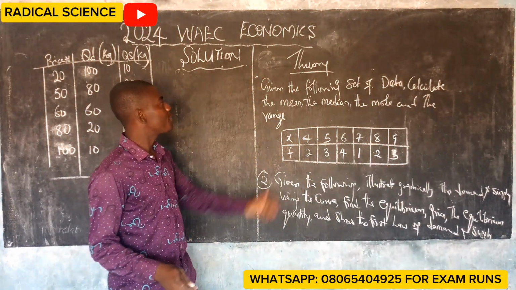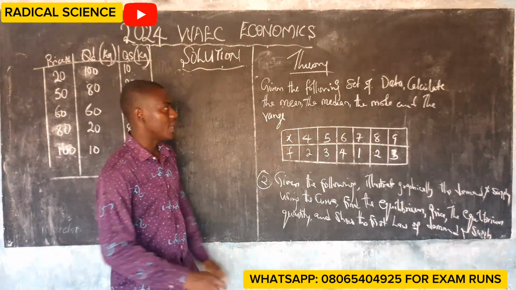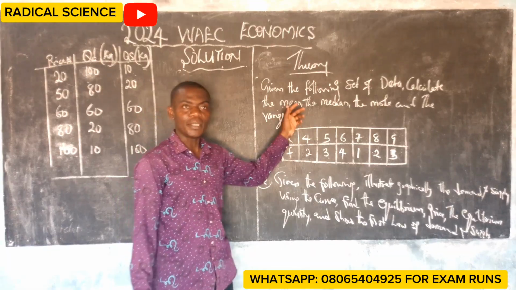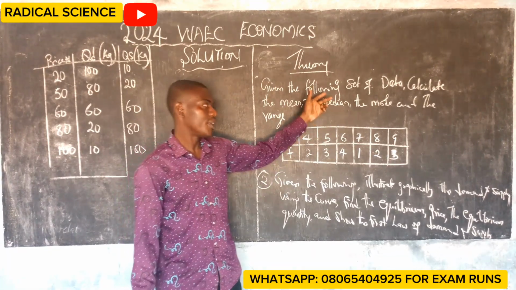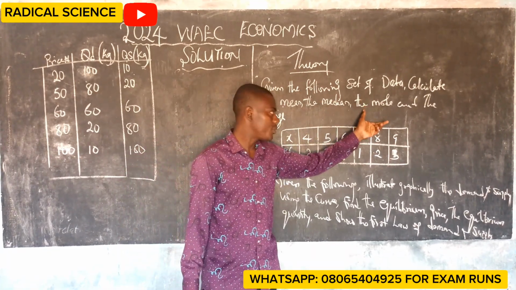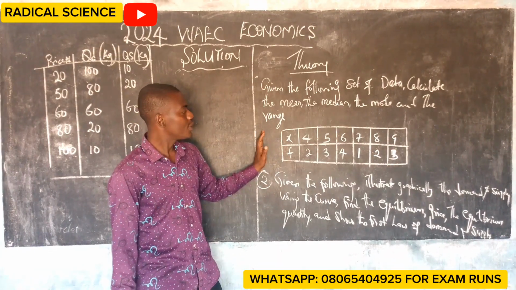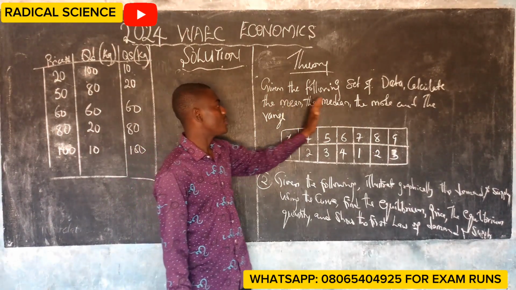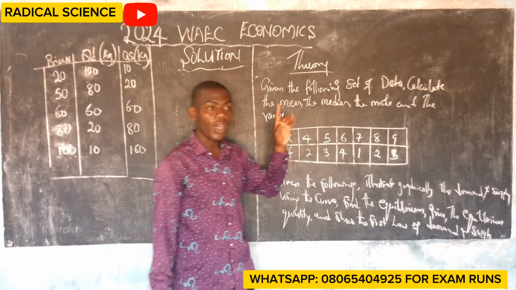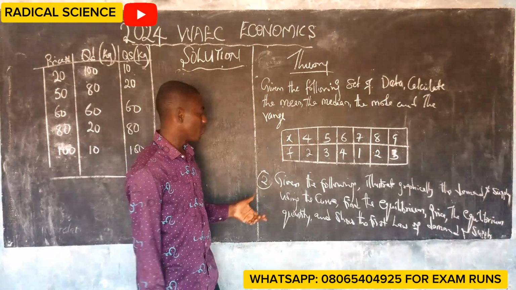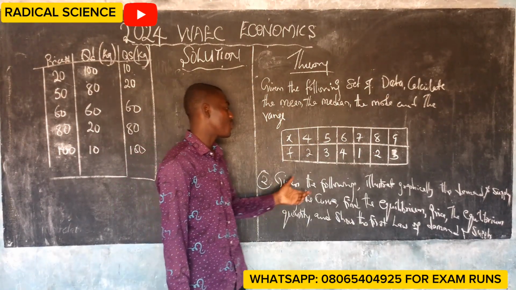Number one, I have given the following set of data. Calculate the mean, the median, the mode, and the range. They give us this data that we should calculate: 1, 2, 3, 4. That is one question. And number two, we have given the following.